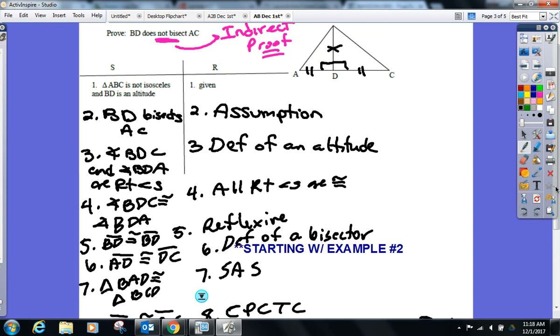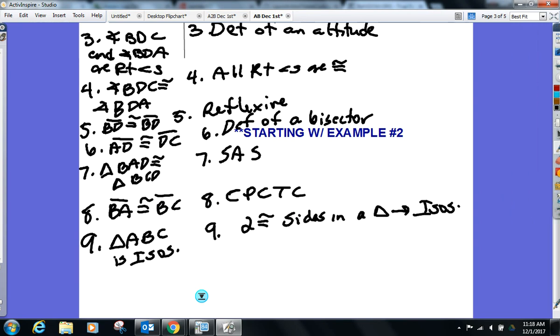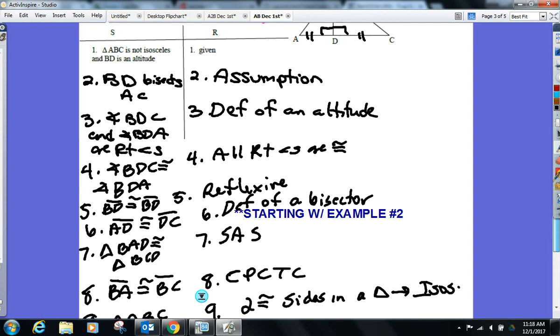What did we say in the givens? ABC is not isosceles, and then all of a sudden down here in step 9, you're telling me that it is and it isn't. I don't think that can happen. Everyone agree? Okay, let me go slow and try to wrap this proof up.